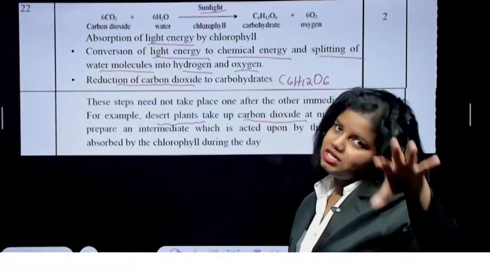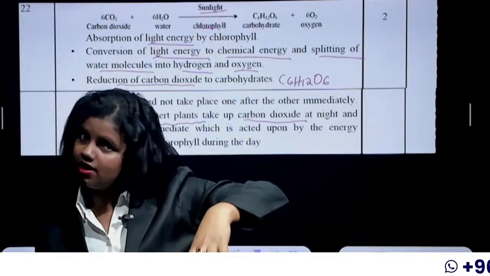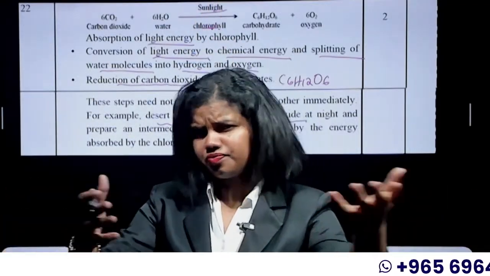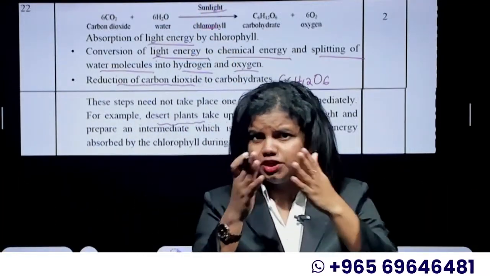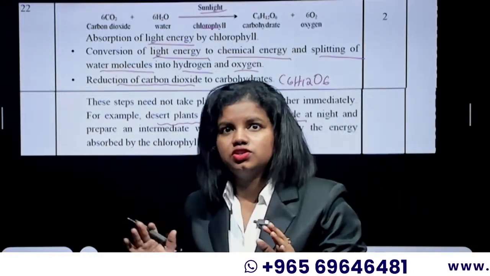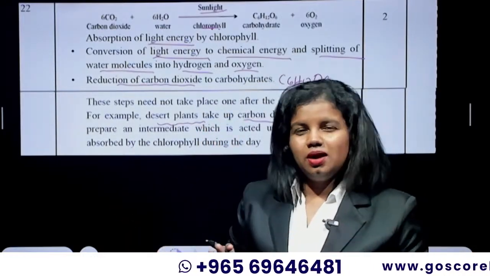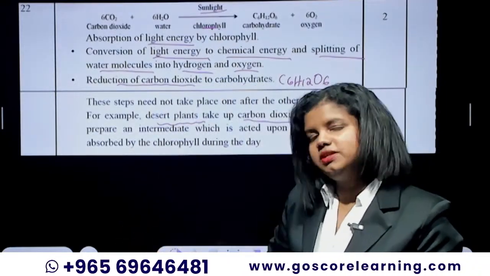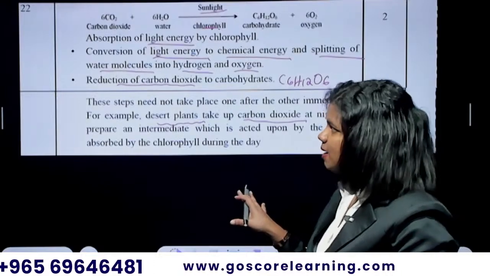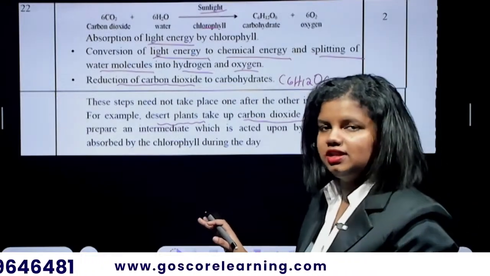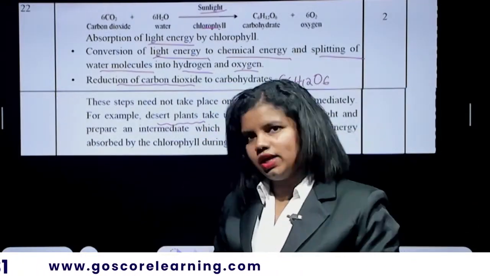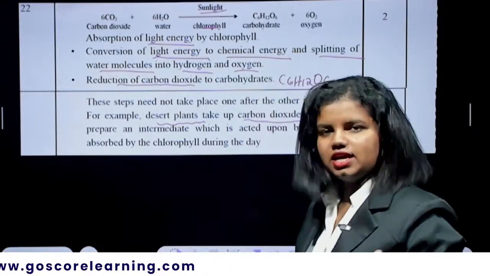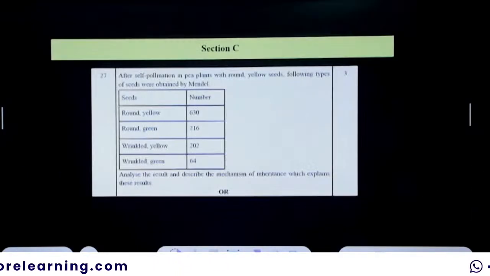And then in the morning time, when the desert plants get enough sunlight, they take up the remaining things like splitting of water, release of oxygen. It all happens in the morning. But the carbon dioxide reduction, that fixation of carbon dioxide happens in the night. So that is an example which you can use to explain that all these steps need not take place one after the other. That's it. So that's a 2-mark question.